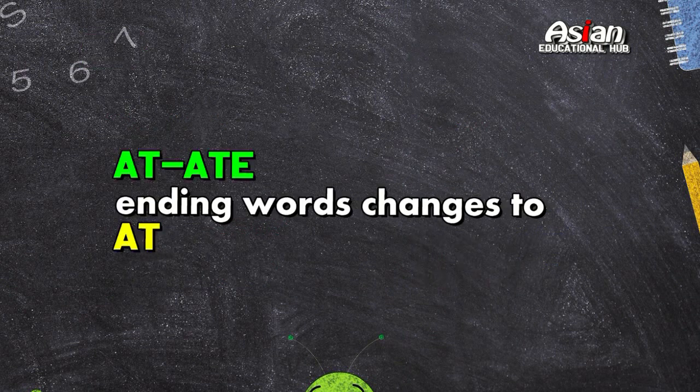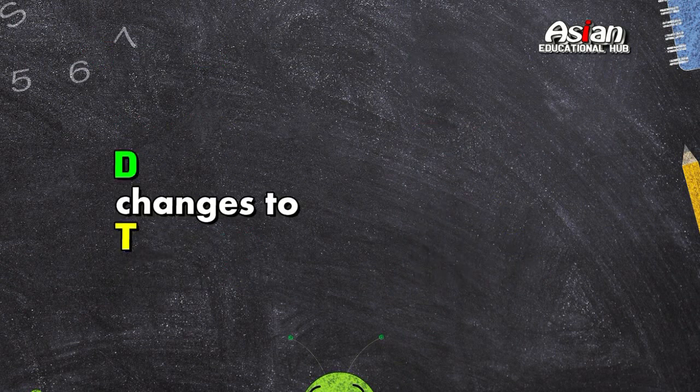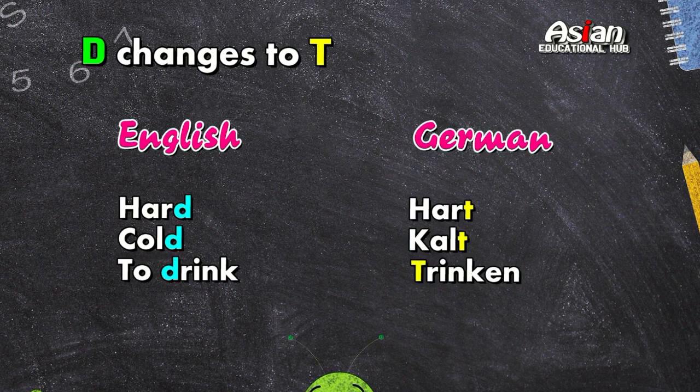Next type of words are AT and ATE ending words, and ATE changes to AT. For example, private, so it is privat in German. Duplicate, it is Duplikat, and diplomat, it is Diplomat. So D changes to T in German. For example, hard, so it is hart in German, and cold it is kalt, so D has changed to T. And drink we say in German trinken.